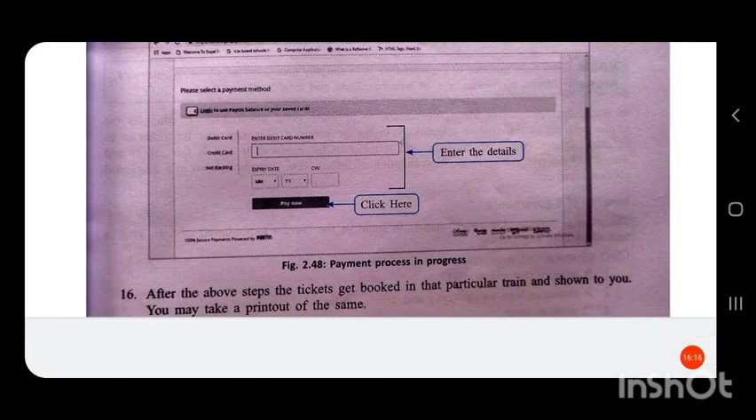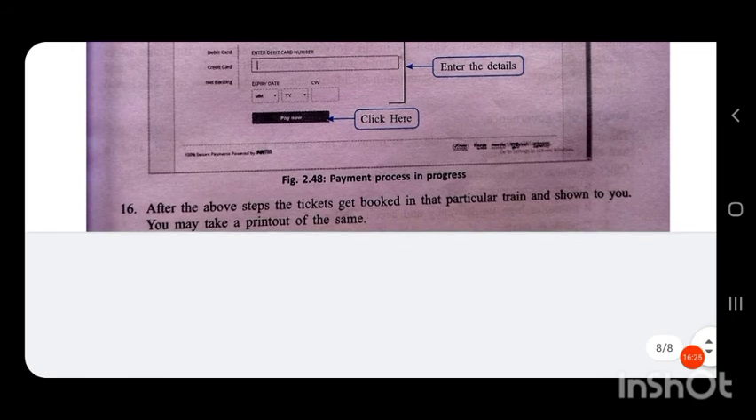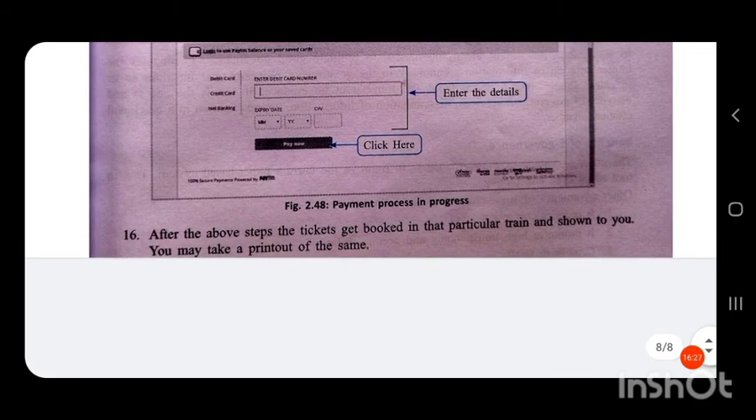So after the above steps, the tickets get booked in the particular train and shown to you. Then you may take the printout of the same.